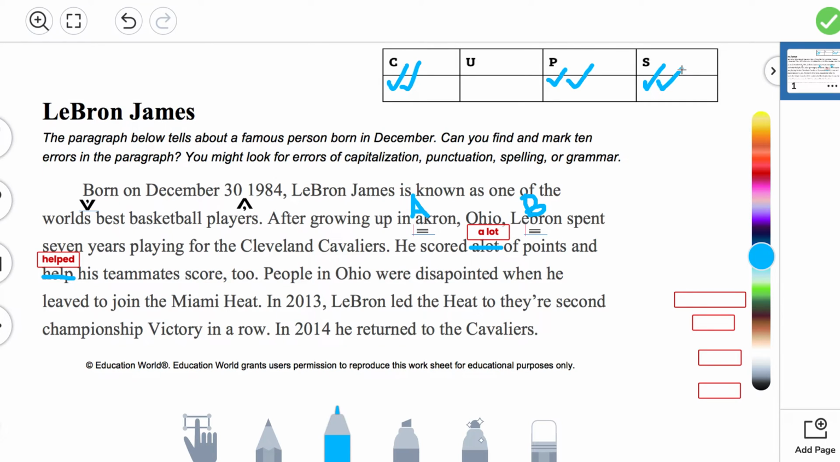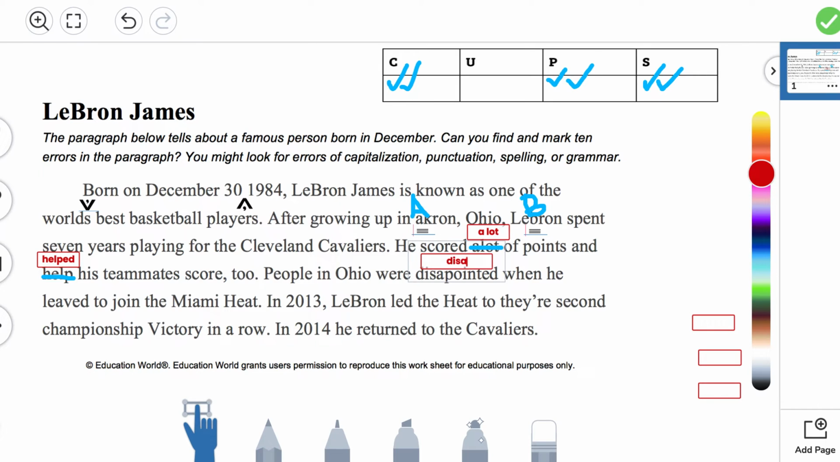"People in Ohio were disappointed." We're going to pause right there. Do you see anything weird about that word? "Disappointed" is misspelled. So we know that we have to click on our hand in order to move one of these text boxes, and we're going to spell it correctly. You spelled "disappointed" with 2 P's. They forgot one of the P's.